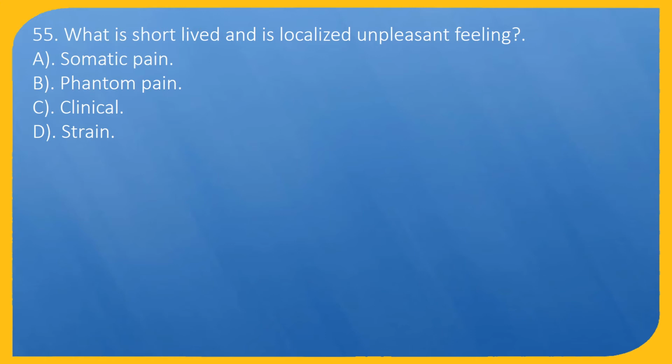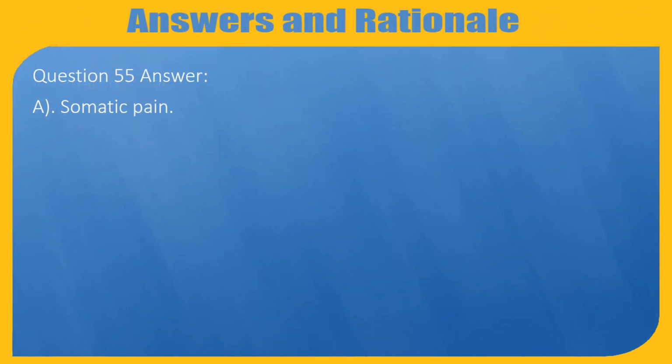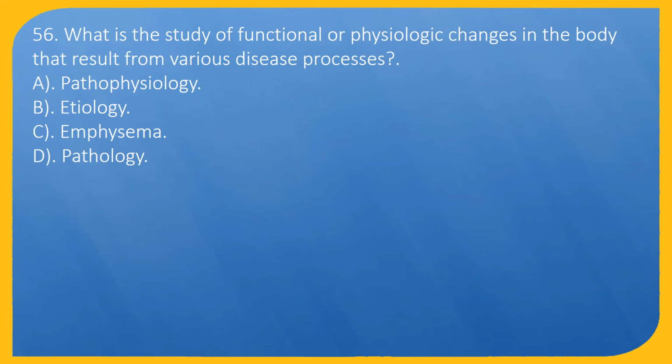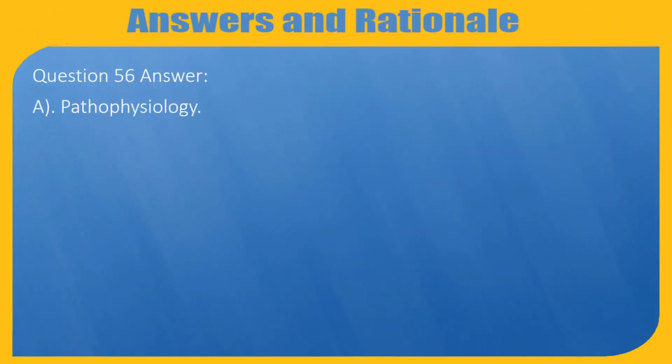C. Clinical. D. Strain. Question 55. Answer: A. Somatic pain. Question 56. What is the study of functional or physiologic changes in the body that result from various disease processes? A. Pathophysiology. B. Etiology. C. Emphysema. D. Pathology. Question 56. Answer: A. Pathophysiology.